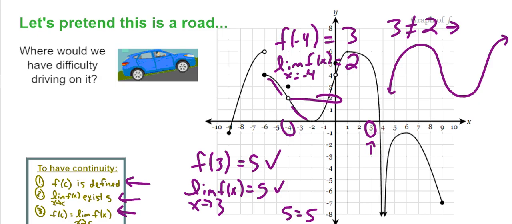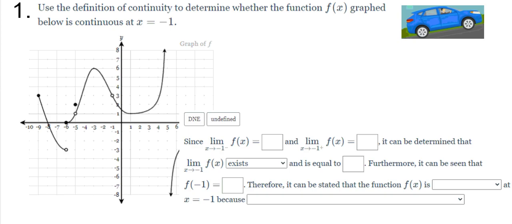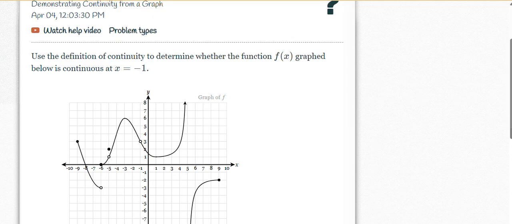All right, so it's really weird to think of continuity at a point, but that's how we speak about it. So what is this going to look like when we do our Delta Math? It's going to look like this. Ooh, lots of boxes. And so what I did is I pulled up this problem on Delta Math so we could see how to do it there. So let's see if I can get to, there it is.